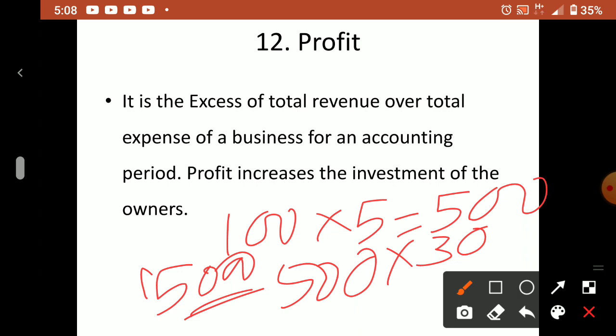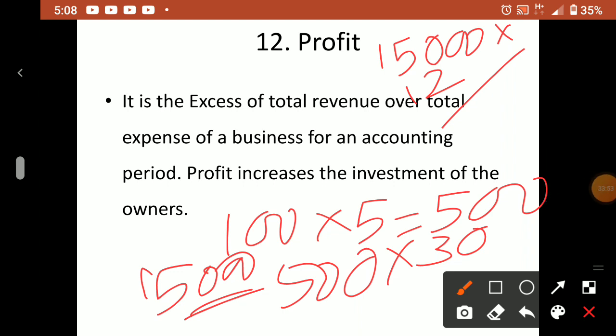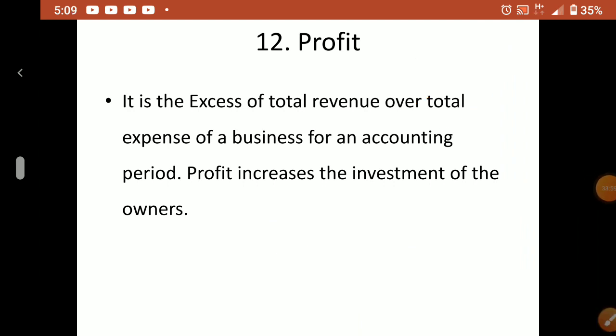So per year how much profit? 15,000 multiplied by 12. So that will be his profit. In this way they can calculate the profit or loss. Understood? So that is the yearly calculation of profit or monthly calculation of profit. Okay, so that is profit.